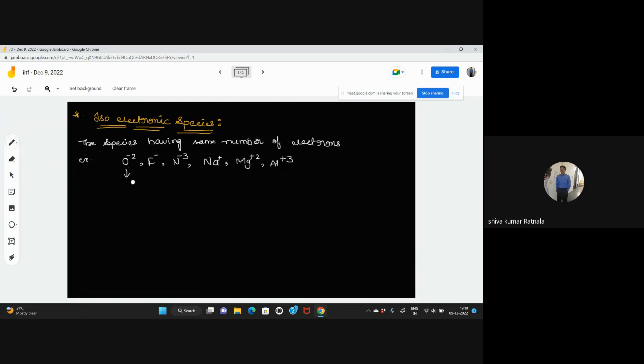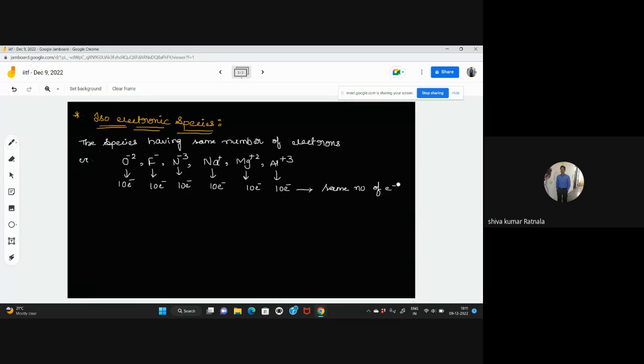O minus 2 means how many electrons will be there? Oxygen means 8, no? 8 plus 2 means 10 electrons. In F minus, 9 plus 1, 10. Nitrogen 7 plus 3, 10 electrons. In Na plus, 11 minus 1, 10 electrons. Mg plus 2, 10 electrons. Al plus 3 also 10 electrons. So they have the same number of electrons. So these are called isoelectronic species.